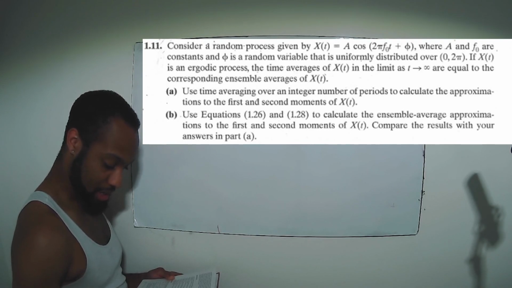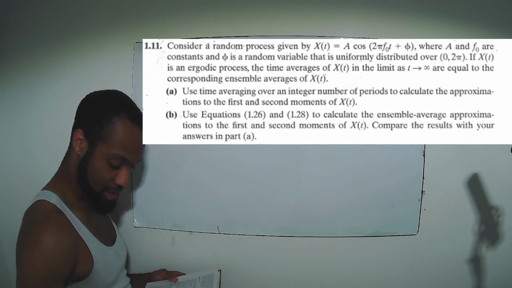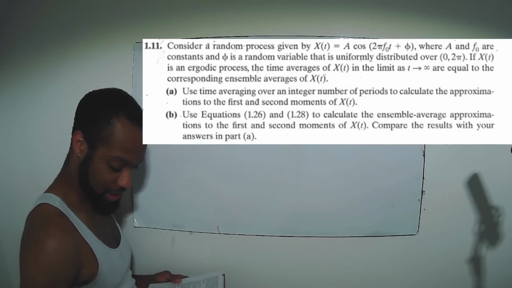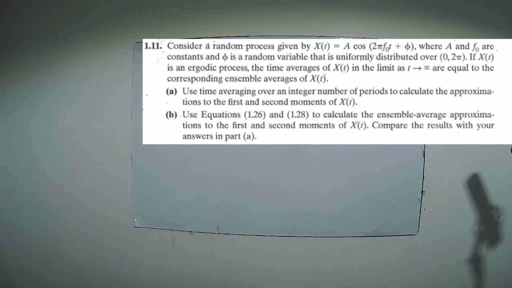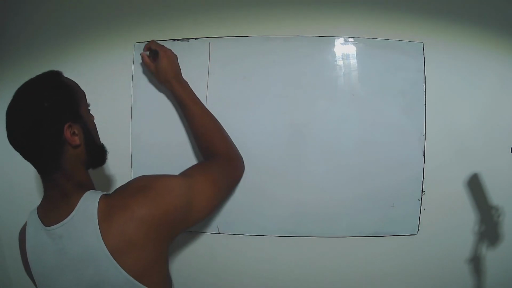If x of t is an ergodic process, the time averages of x of t in the limit as T goes to infinity are equal to the corresponding ensemble averages of x of t. Alrighty, so what in the world are they saying here? First, let's just write down what we know. That's always a good place to start.